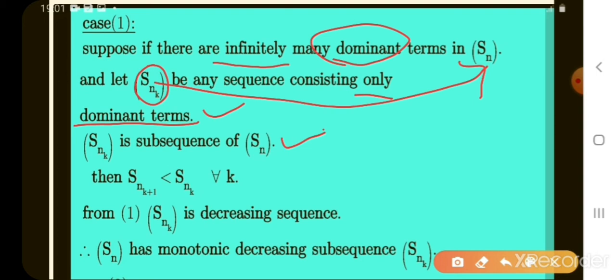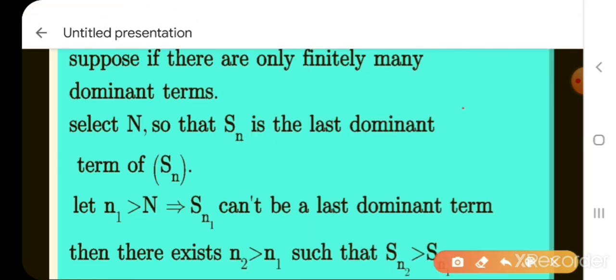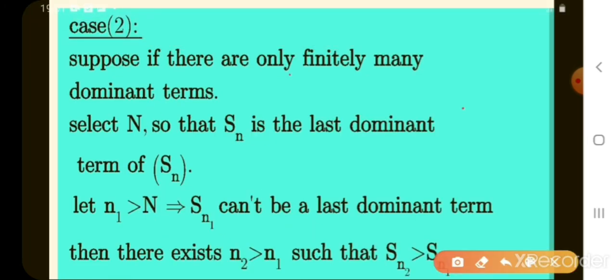So we write that S_nk is a decreasing sequence. Next, suppose there are only finitely many, that means limited, dominating terms. Now we take the last dominant term, which is the smallest of the remaining dominating terms.